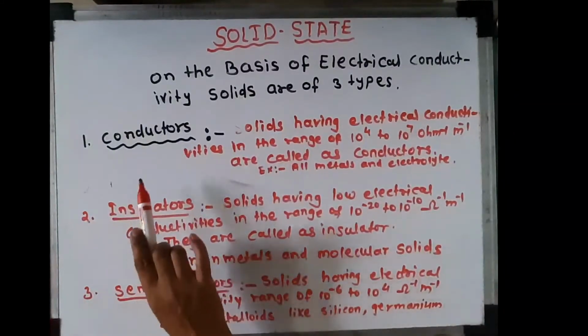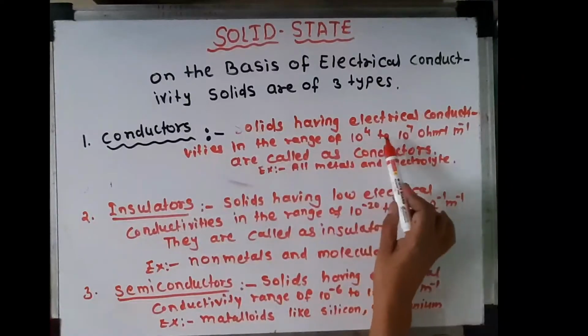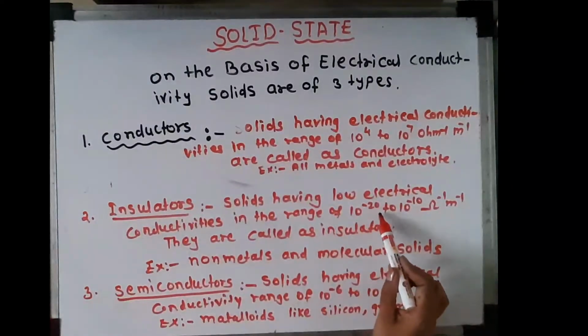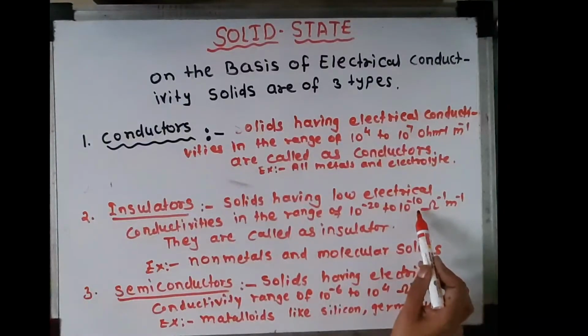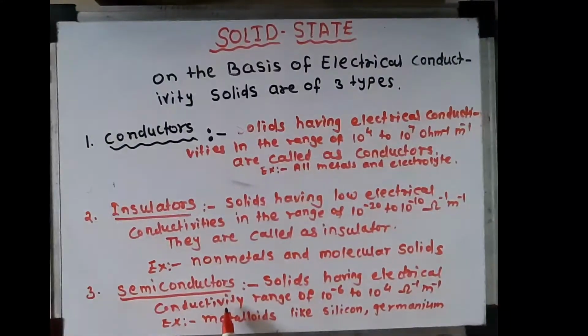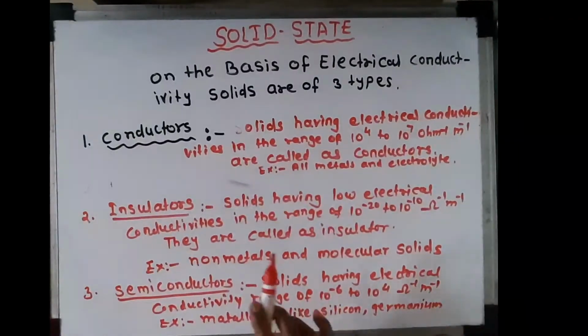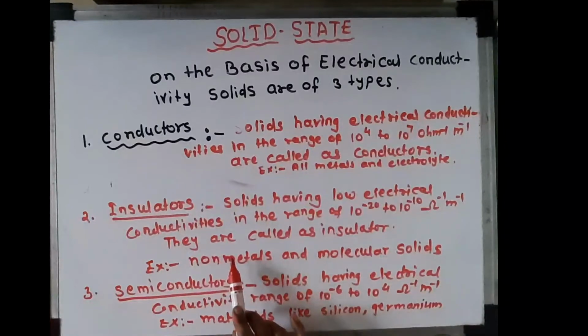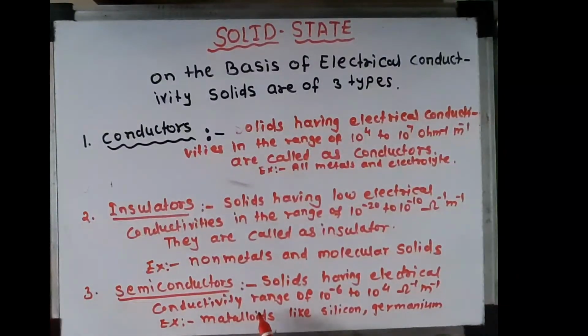So conductors have the range 10 raised to 4 to 10 raised to 7. Insulators, 10 raised to minus 20 to 10 raised to minus 10. And semiconductors have a range between 10 raised to minus 6 to 10 raised to 4 per ohm per meter. Examples: all metals are conductors, non-metals are insulators, and metalloids are semiconductors.